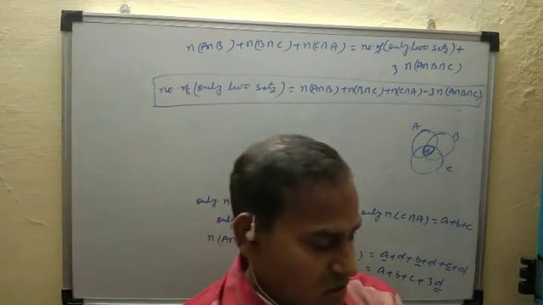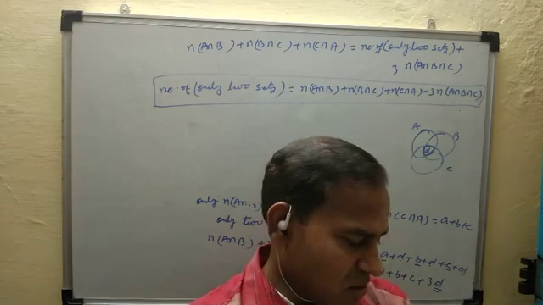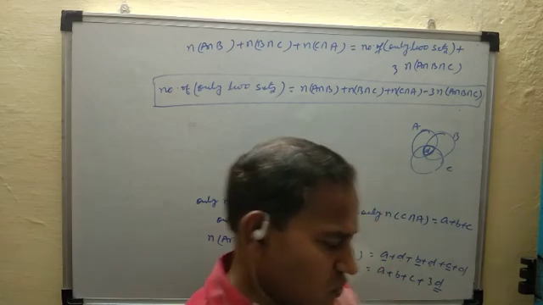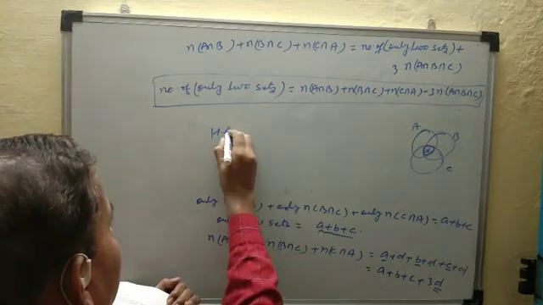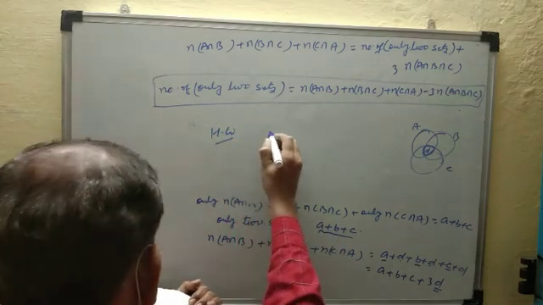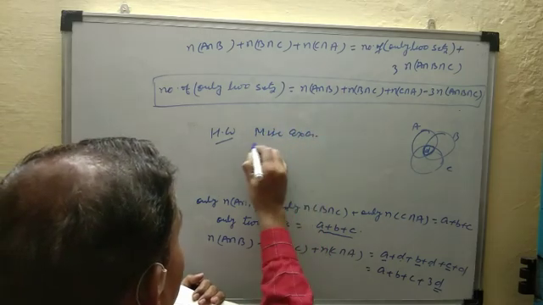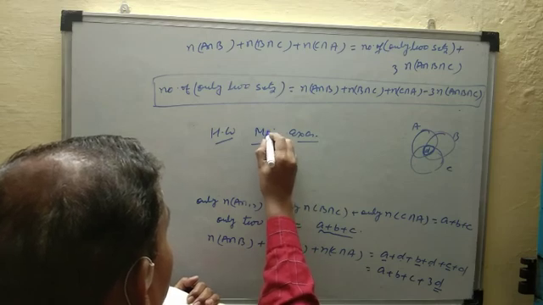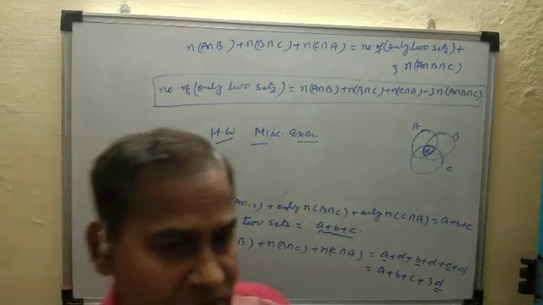So I will discuss example number 34 in the next class, and you do the miscellaneous exercise. So homework is the miscellaneous exercise. Miscellaneous exercise is homework, you try it. Okay.